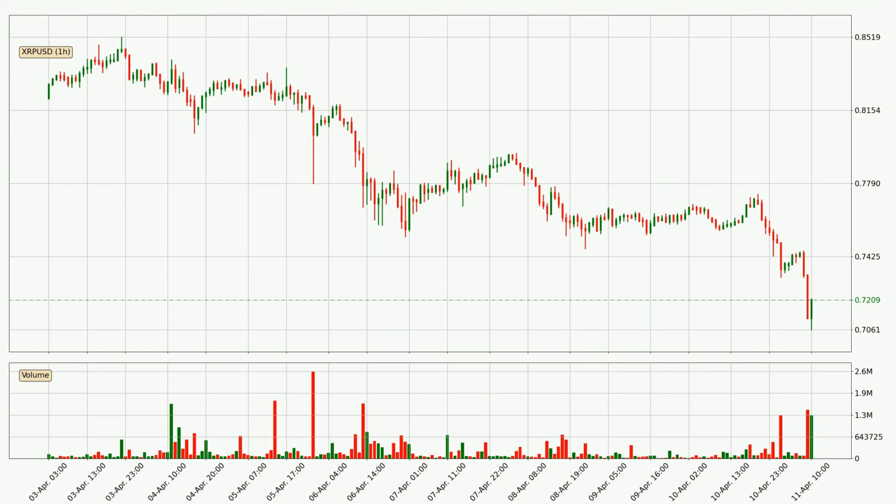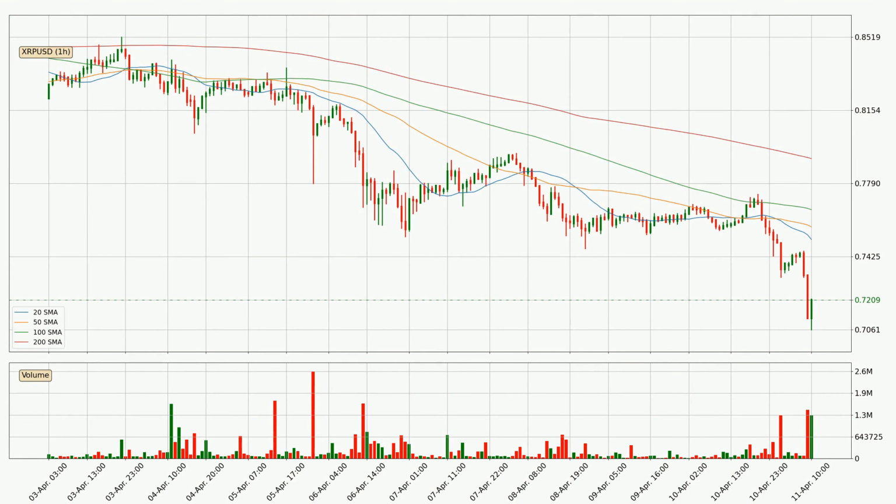Looking at the Ripple hourly time frame, the price moved quickly to the downside with around 5.1% in the last 24 hours, with a current price of 72.1 cents. The volume was also high, showing that this move was strong and the sellers are taking over.